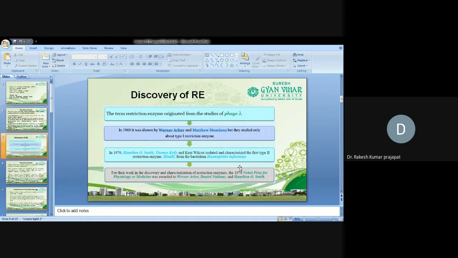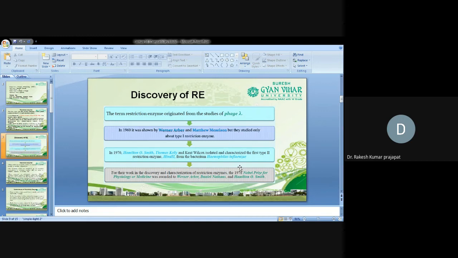But in 1970, Hamilton Smith, Thomas Kelly, and Kent Wilcox isolated and characterized the first type 2 restriction endonuclease enzyme, HindII, from the bacterium Haemophilus influenzae.